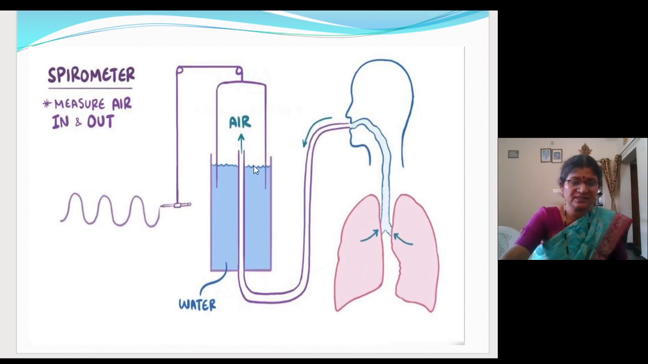Imagine, children, you know physics. Fine. So when air is filled here, it will get lifted up. When it gets lifted up, the pen will lift up, and the marking will be up. So when the person inhales air, the air level will come down here. This lid will move down, and automatically the pen also will move down. Like this, the marking will be marked on the strip, and by this the study of the volume can be done by a physician.